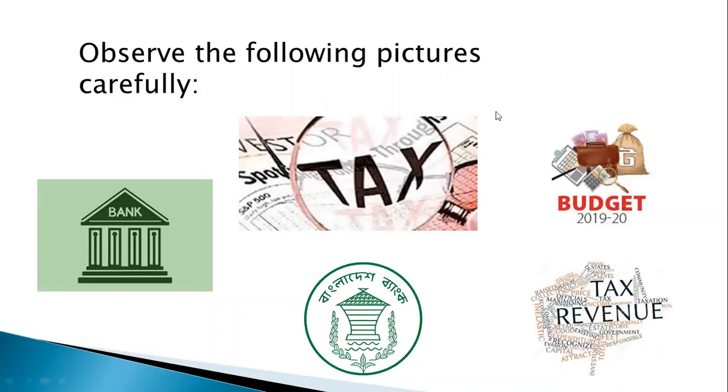Observe the following pictures carefully. What can you see in the picture? Look at the first one. It's written, it's a bank. And look here, it's written tax. And next, see, it's written here budget 2019-20. And there is the logo of the Bangladesh Bank. And in another picture, it's written tax and revenue.